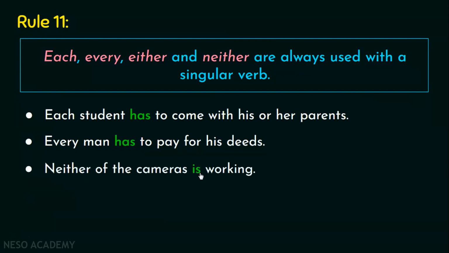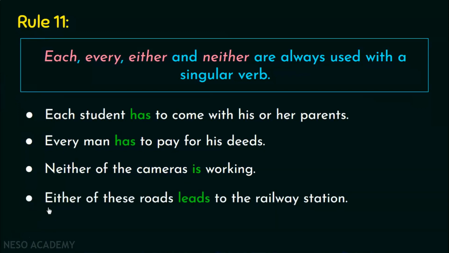Neither of the cameras is working. Now don't get confused with this word cameras. All that you have to look at is neither. Since neither is present in the sentence, this is the singular verb we have to use. We don't have to get confused with cameras or whatever is given in the sentence. Alright, so the last example over here is, either of these roads leads to the railway station. Again, don't get confused with this word. The only thing which we have to look at over here is either. So I hope this rule is clear to you and I think that you were already aware of this.